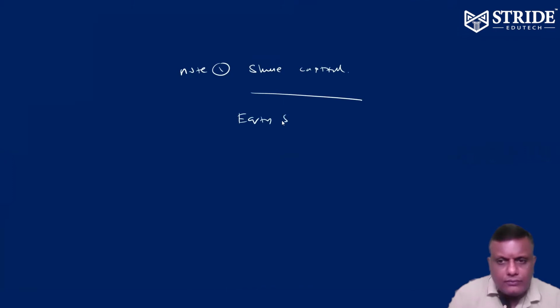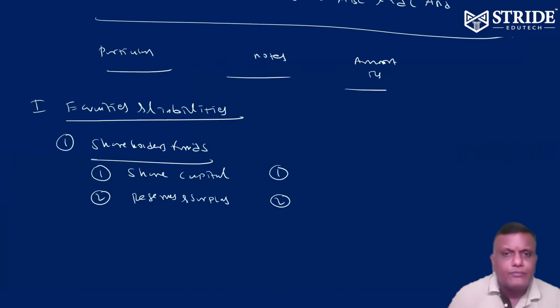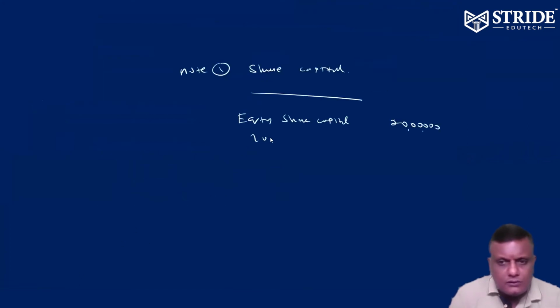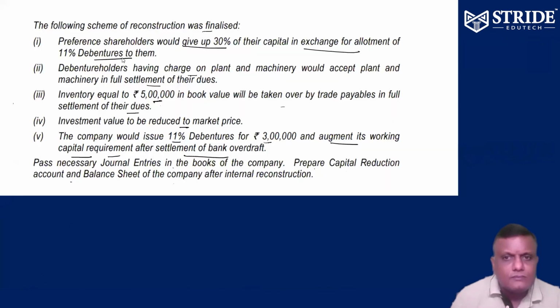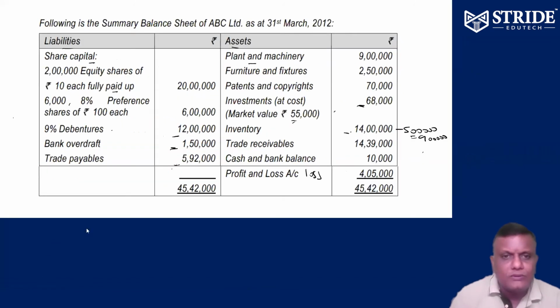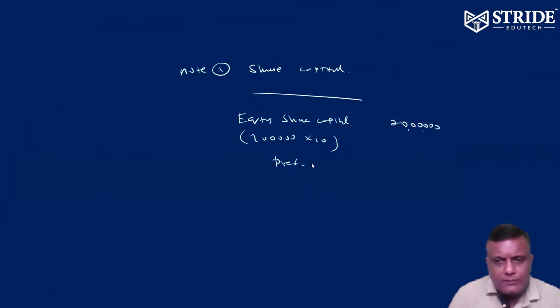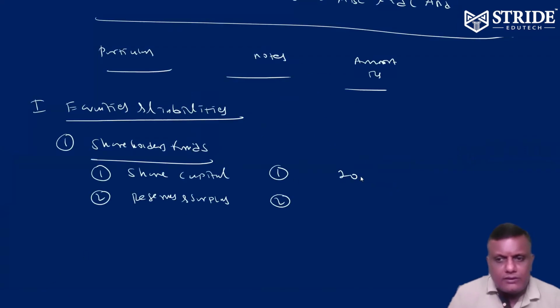So equity share capital 20 lakhs. 2 lakh shares of 10 each, that's 20 lakh. All the preference shareholders are cancelled, so there is no preference share capital, therefore nil. All the preference shareholders are settled and transferred. So only 20 lakhs equity share capital.